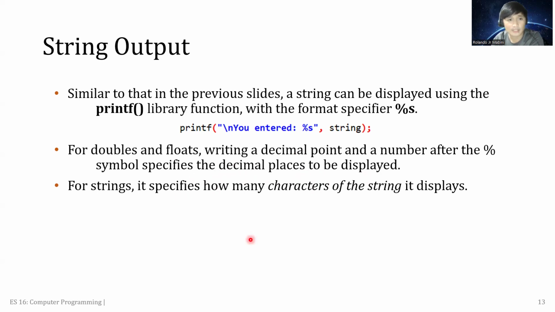For strings, it specifies how many characters of a string it displays. In strings, it has a different function.